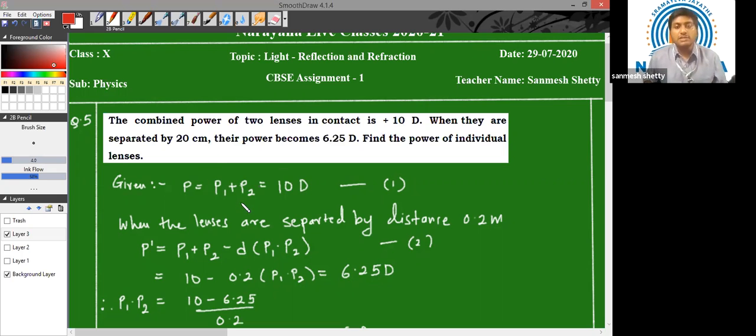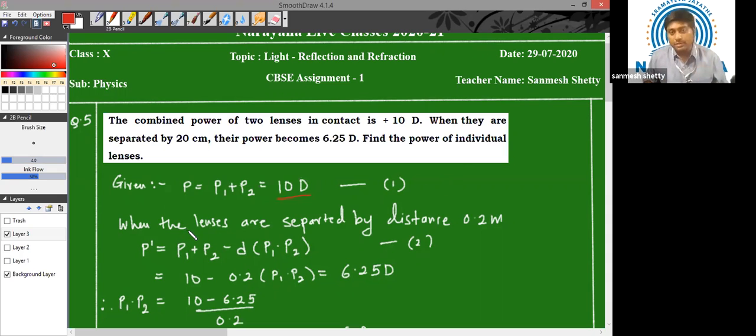Now the first information which is provided is P is equal to P1 plus P2, which is equal to 10 diopter, as they have given when the lenses are stuck together. That means there is no gap between those lenses. That time the combination power will be 10 diopter. That's what we got here from a general equation.